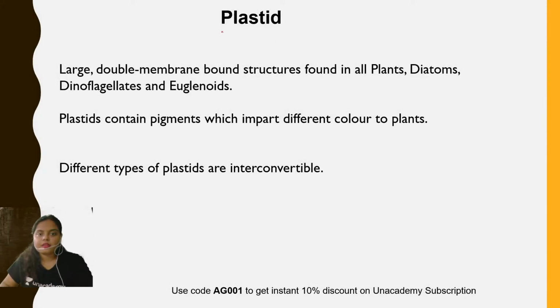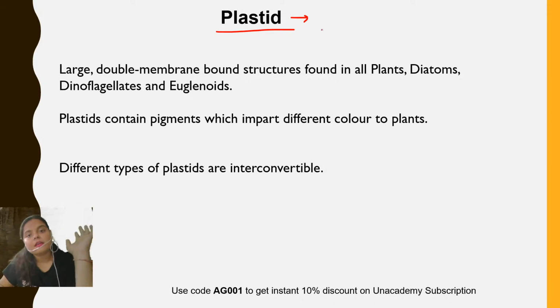See, plastids are not a universal structure. They are found in the plant cells mainly. And they are comparatively larger structures. They are easily visible with the help of a microscope. Like I told, in the case of mitochondria, they were not easily visible, but plastids are larger in size, and because of their large size, they are easily visible, right?